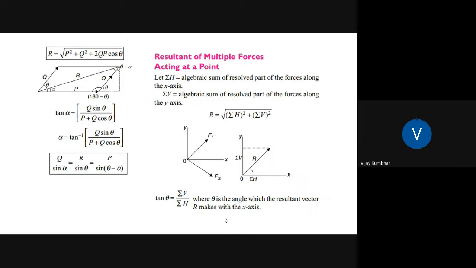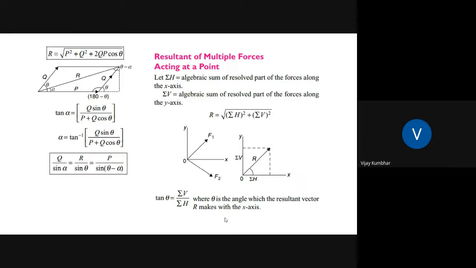It can be calculated with the help of tan theta is equal to summation of V divided by summation of H, where theta is the angle which the resultant vector R makes with the x-axis. So make your own conventions for how to resolve the force. Sometimes students take the angle with the x-axis in some examples, and in some examples they take the angle with the y-axis.